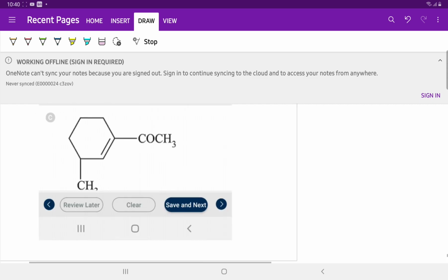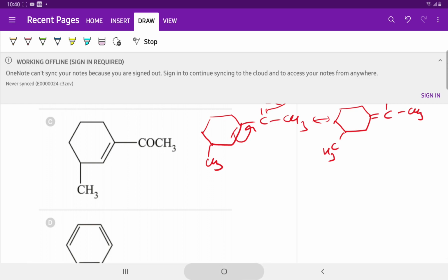inductive effect and hyperconjugation. The inductive effect is also shown by the CH3 group, and hyperconjugation is shown by this structure, C double bond O CH3. This is the double bond and this is CH3.